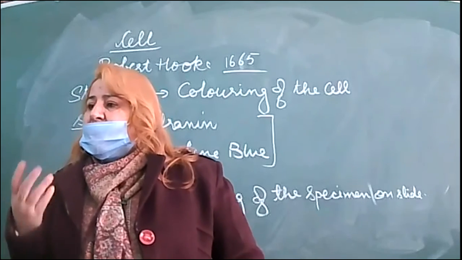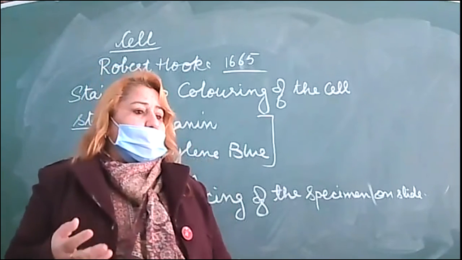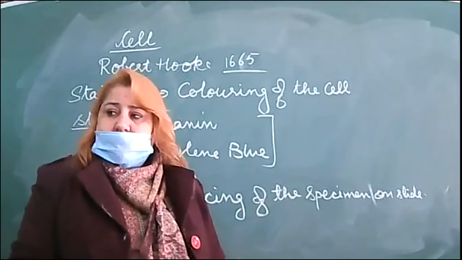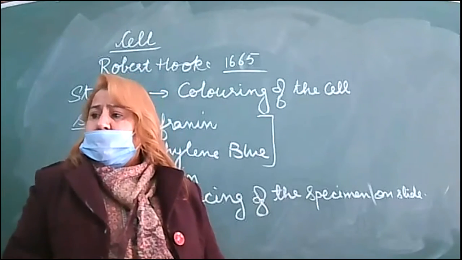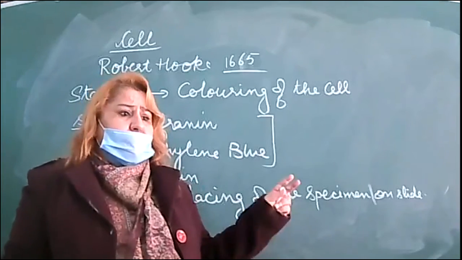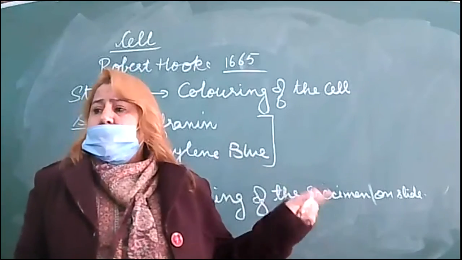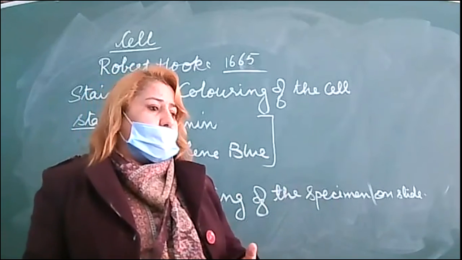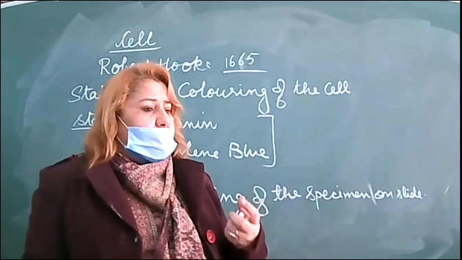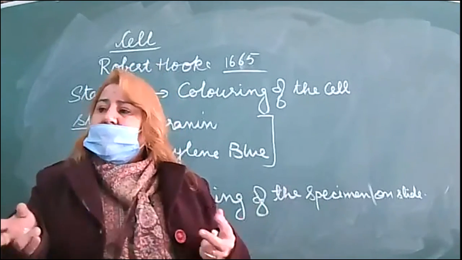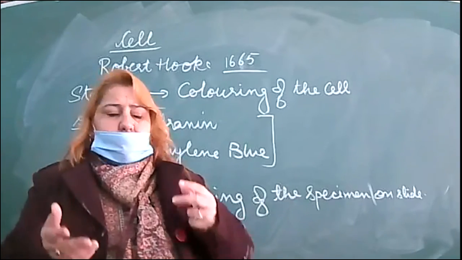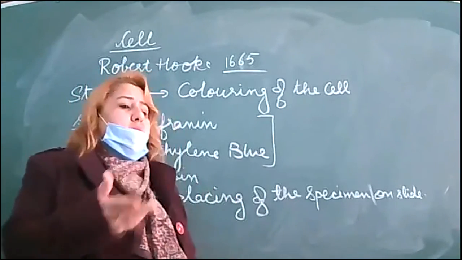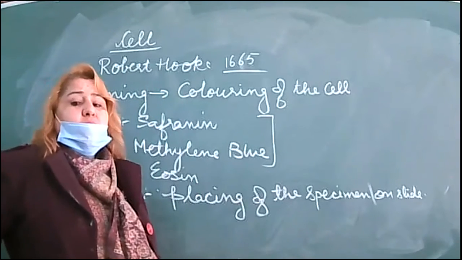We can tell you to identify this thing by showing the pictures of these two, identify, then differentiate between them. Which stainings are used in this? You can easily tell safranin or the methylene blue. These are the two stains that we are using to see the parts prominently. So what is the main difference between the plant cell, which we did just now as onion, and the cheek cell, that is the human cell?